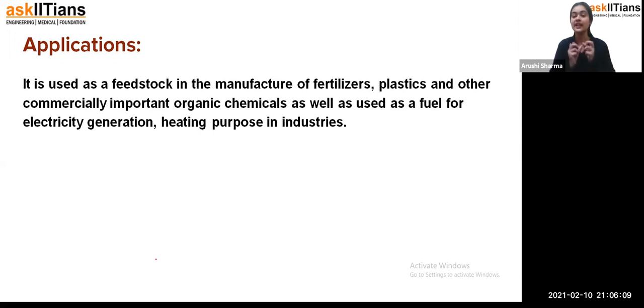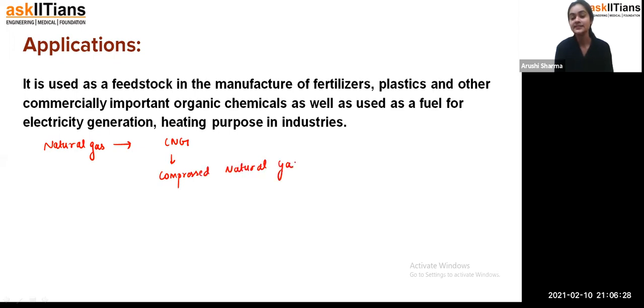But natural gas is used for many purposes. Natural gas can be compressed and converted into CNG. CNG is what, students? CNG is compressed natural gas. That means this CNG we use in our vehicles also, because when people use diesel or petrol, they release lots of smoke while operating the vehicles.